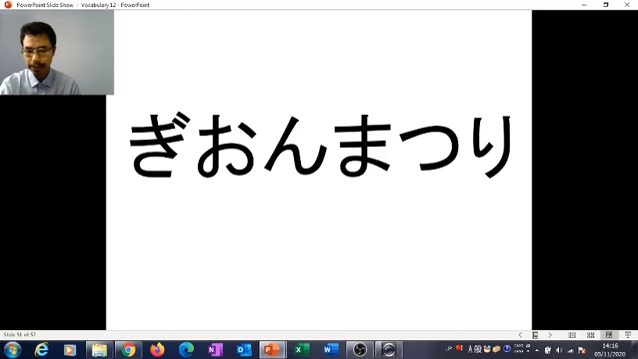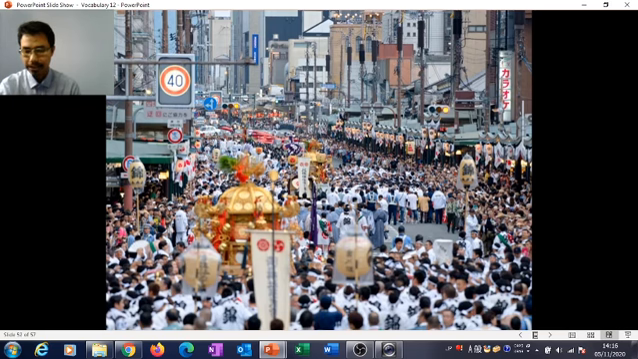And then the next one, Gion Matsuri, the Gion Festival, the most famous festival in Kyoto. Actually, just now we learned the vocabulary about matsuri. So there are a lot of matsuri in Japan. This is one of the festivals in Japan, in Kyoto City. So this is the picture for Gion Matsuri. A lot of people you can see.